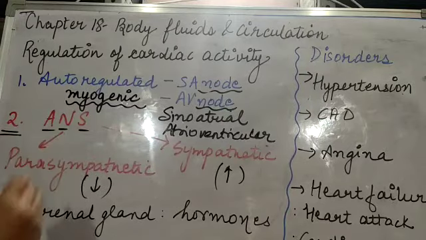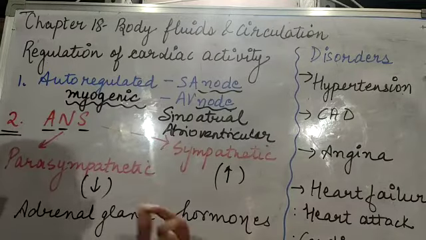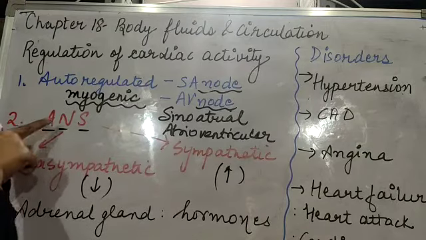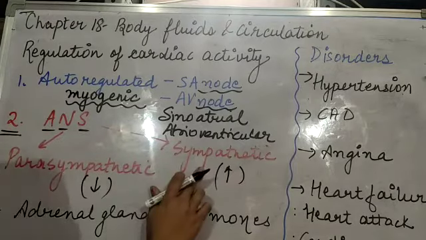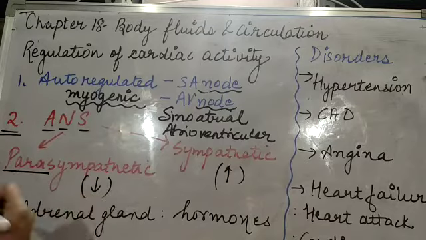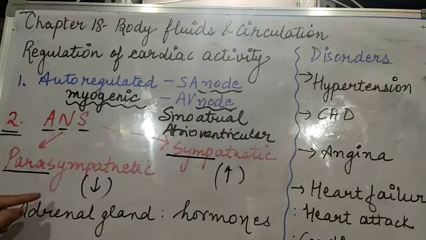Second is the autonomic nervous system. One thing is the central nervous system. Another is the nerves of our brain as well as spinal cord, which form the peripheral nervous system. Part of it is the autonomic nervous system. In that there are two parts, parasympathetic and sympathetic. Both of them increase and decrease activity and hence regulate any type of function in the body. So parasympathetic generally decreases the rate and sympathetic increases the rate. So parasympathetic decreases the heartbeat and sympathetic increases the heartbeat. So that is how it regulates this.